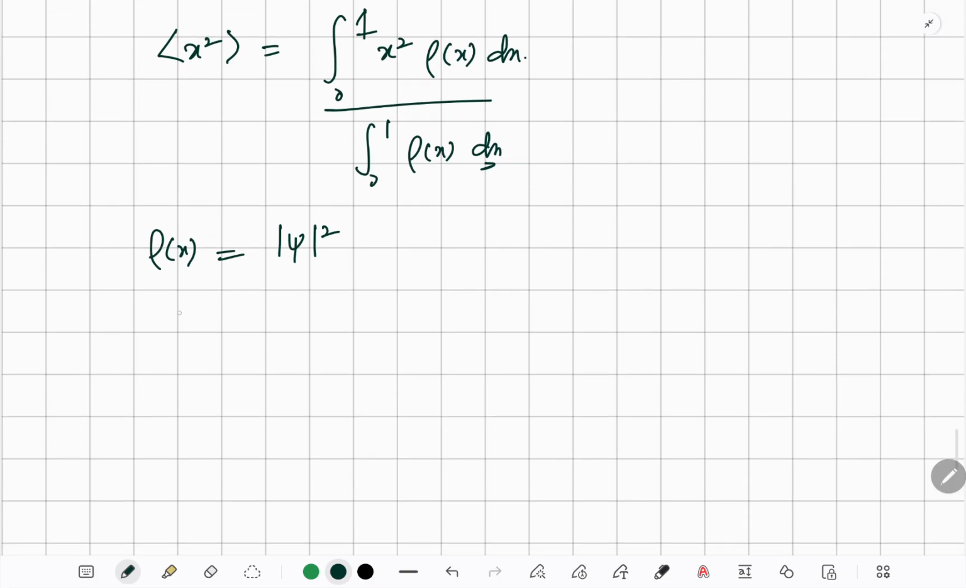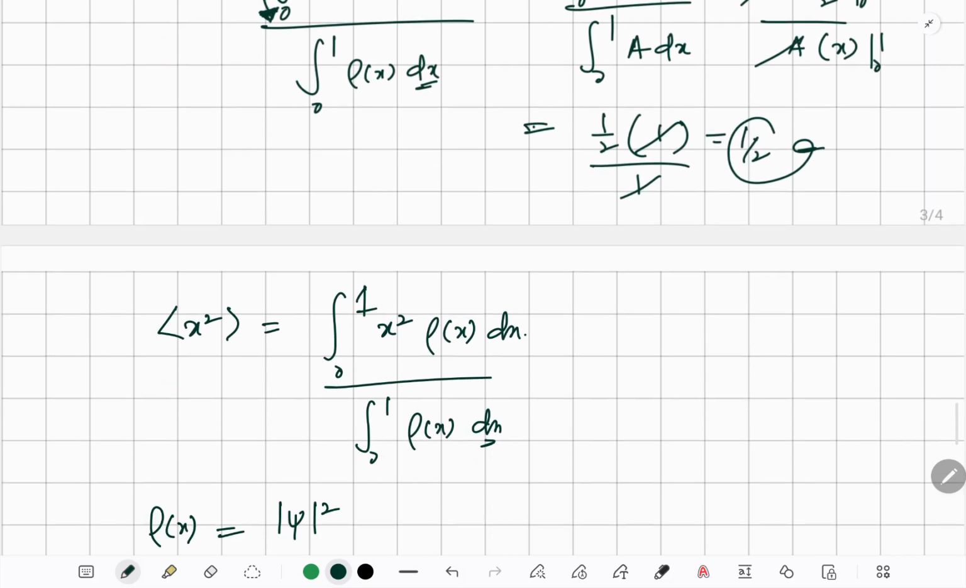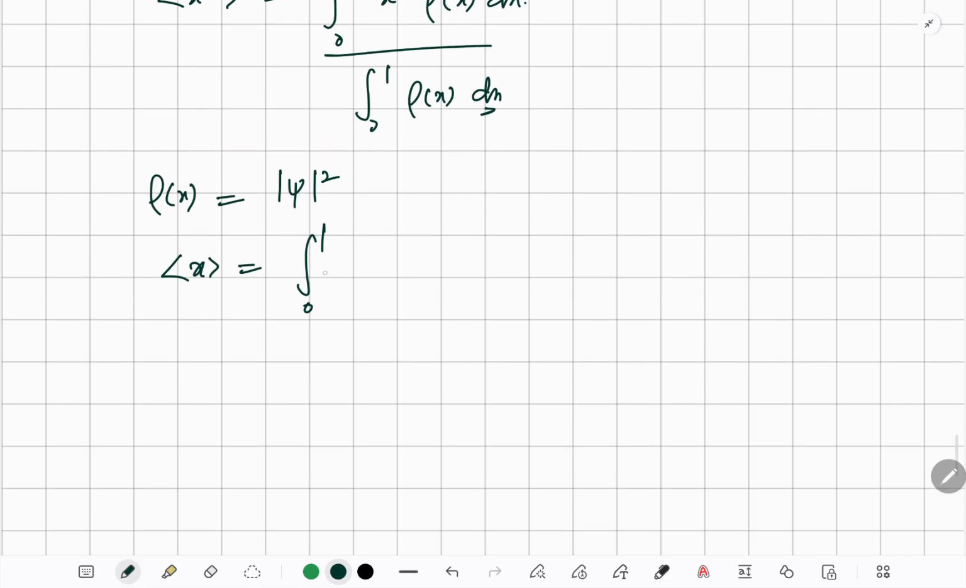Okay, so the expectation value of x is actually given by, in this case, the integral from 0 to 1 of x psi square dx divided by the integral from 0 to 1 of psi square dx. Okay, I hope you get the idea of the notations in the continuous systems. You only have to get the idea of the expectation value, else you know how to do the things.